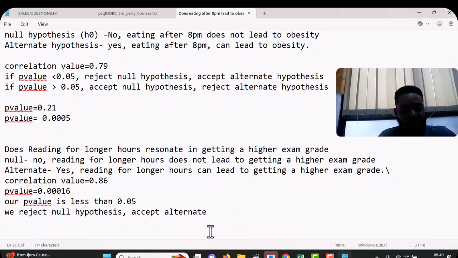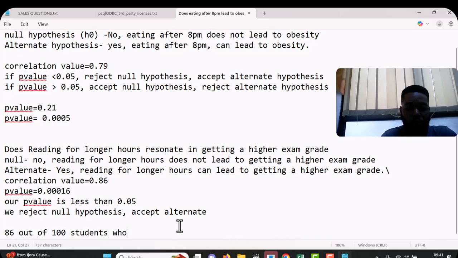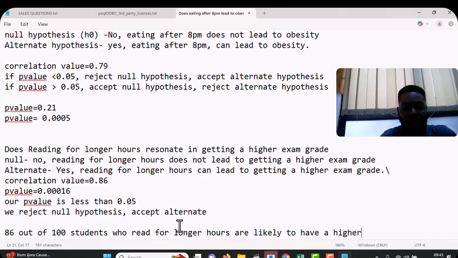Now this is how we summarize our finding. You can say that 86 out of 100 students who read for longer hours are likely to have a higher exam grade.